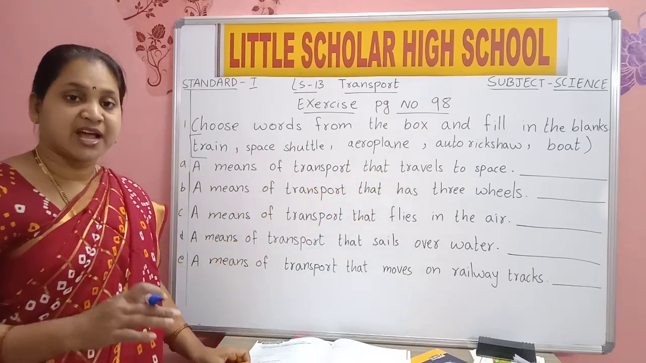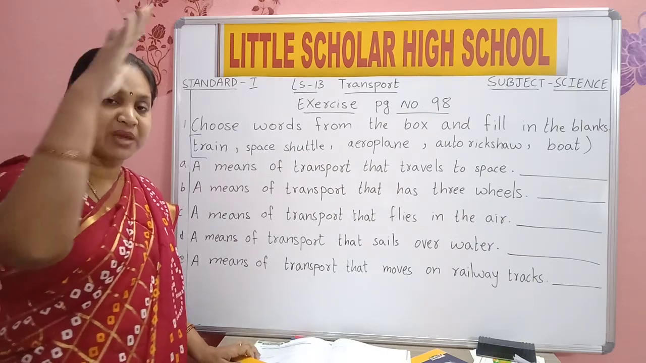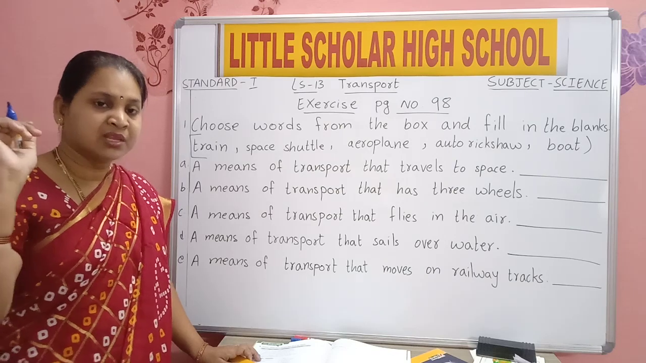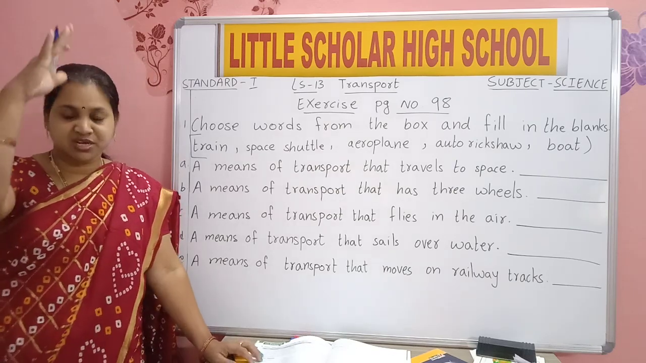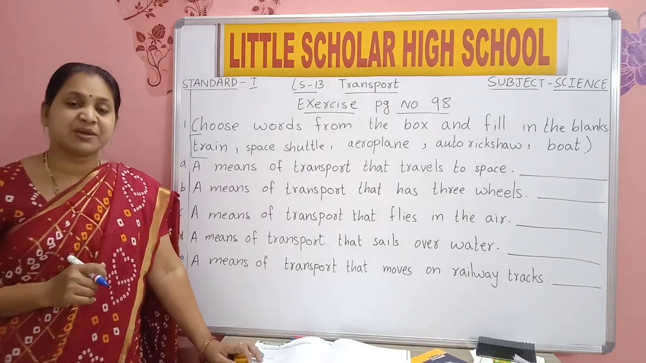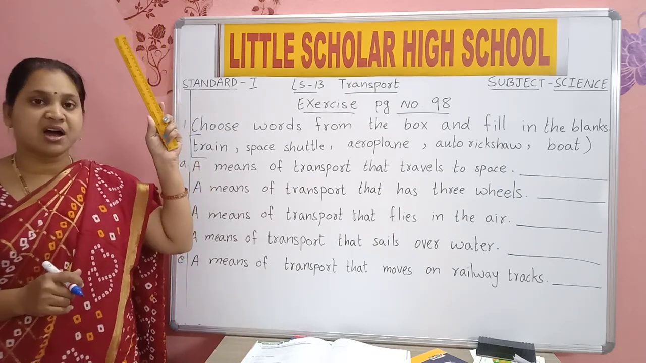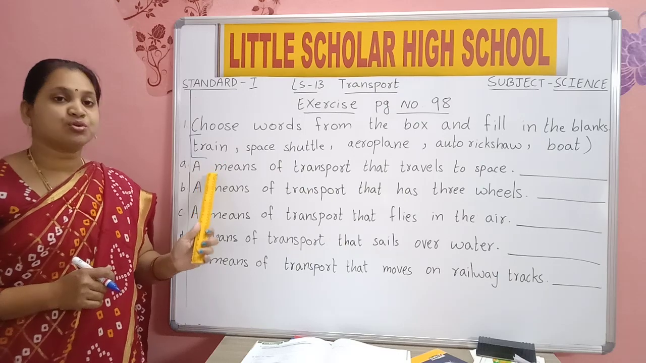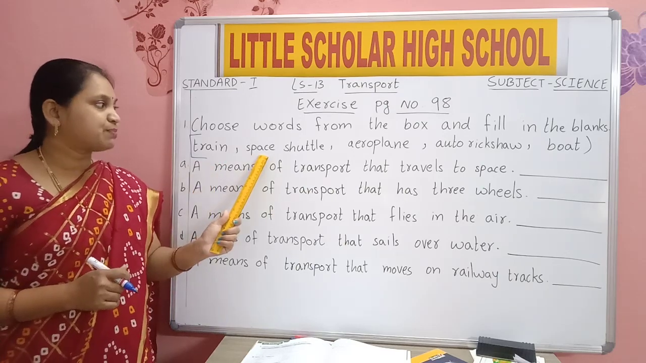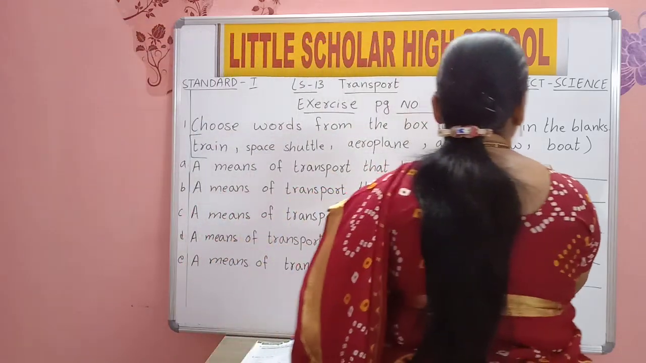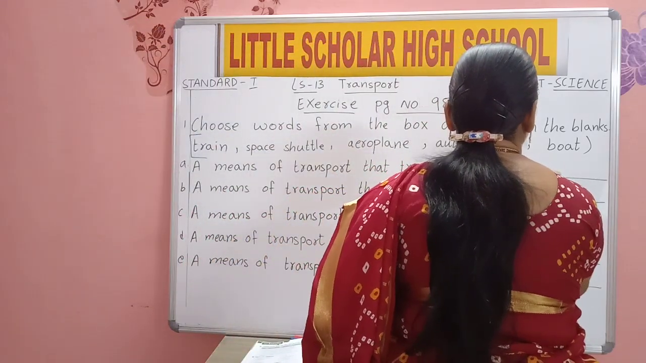Which means of transport we use to go to space? We can go by cycle to space. Yes, we can go by auto rickshaw to space. Space means where it will be? Up, no, in the sky. Very far from us. So to go to space, we should use space shuttle. So write the answer in the first dash. S-P-A-C-E, space.